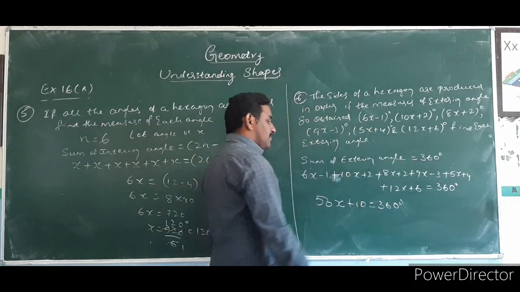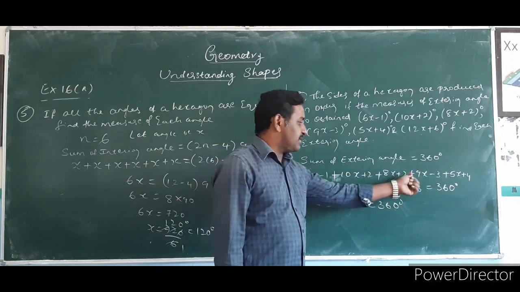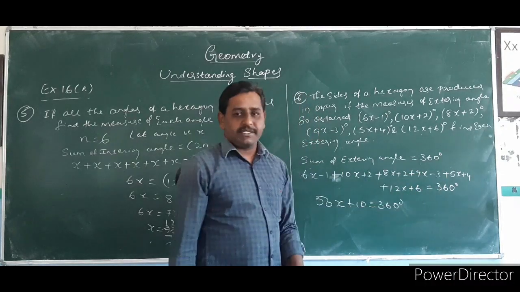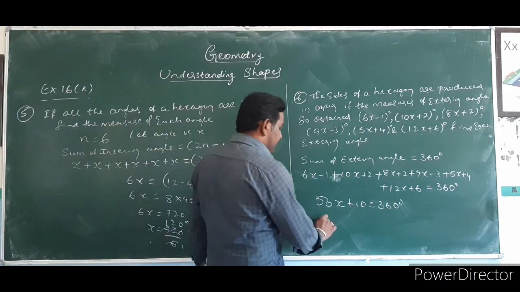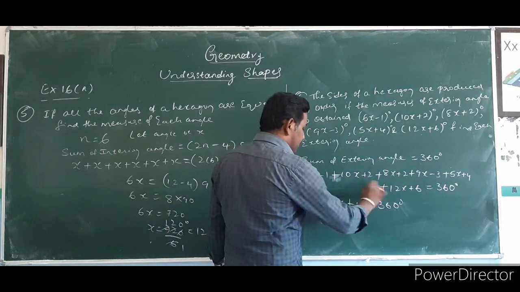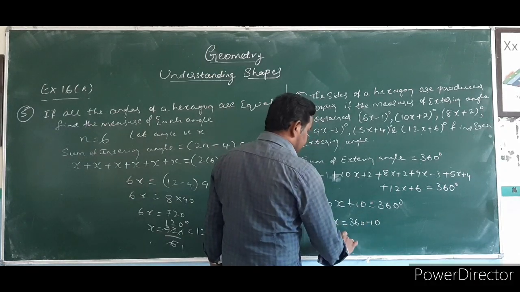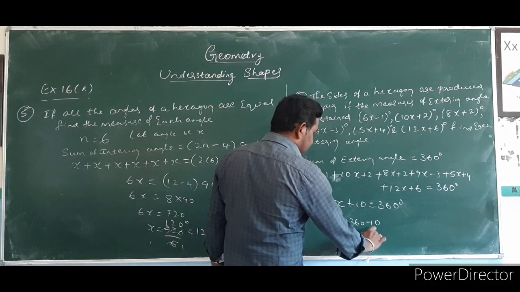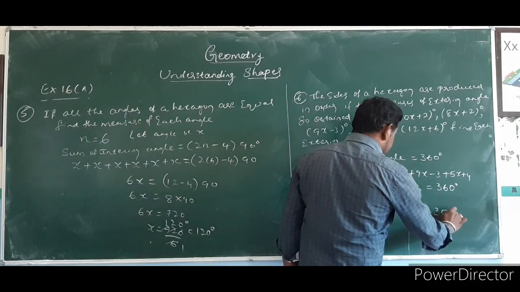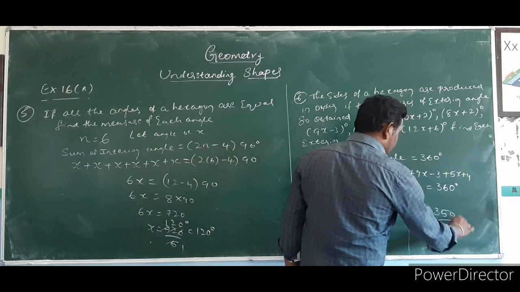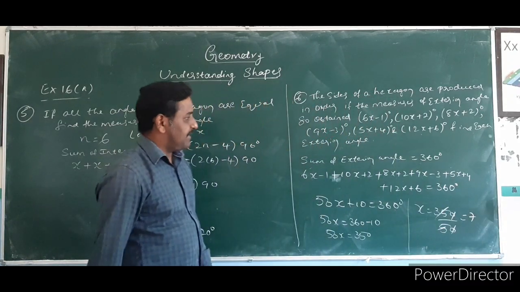If you add all the algebraic terms first and then the numbers: minus 1 plus 2 minus 3 plus 4 and plus 6, if you simplify, you will get plus 10. So 50x you keep here, and the plus 10 shifted to the other side becomes minus 10. 50x is equal to 350. Then what is the value of x? You will get the value of x is equal to 7.